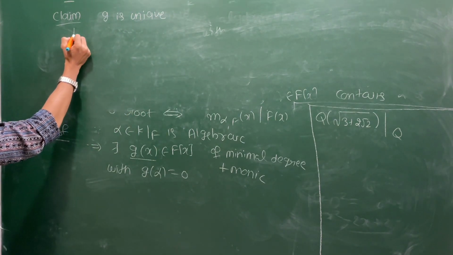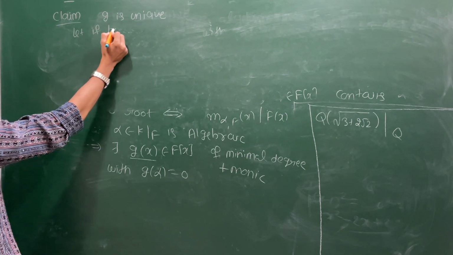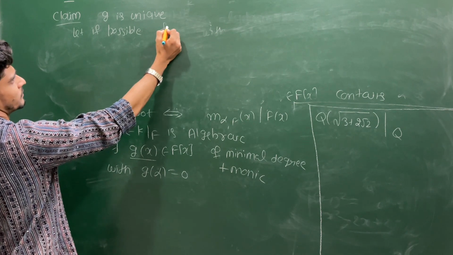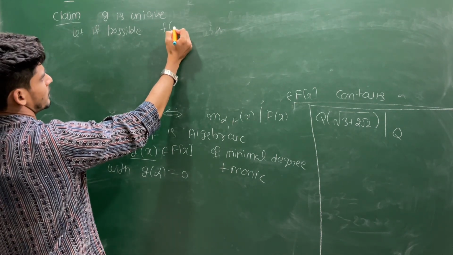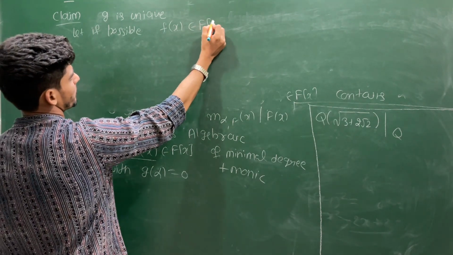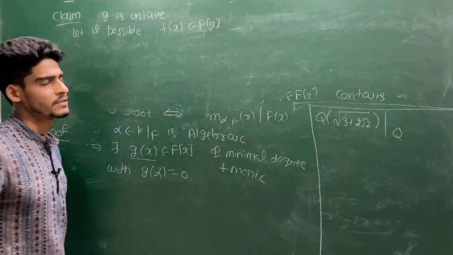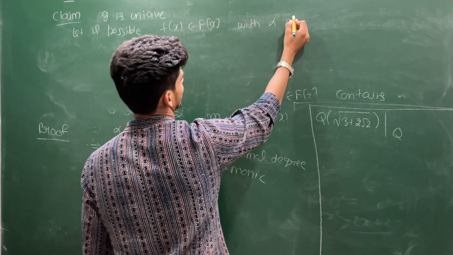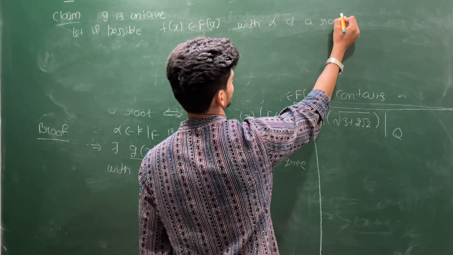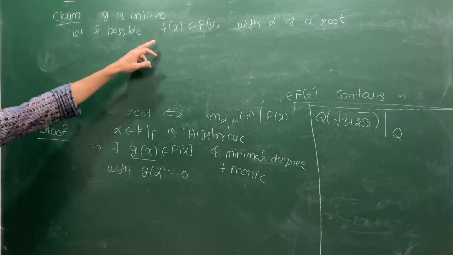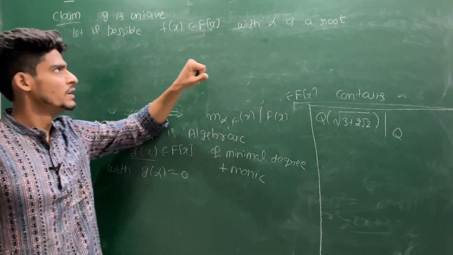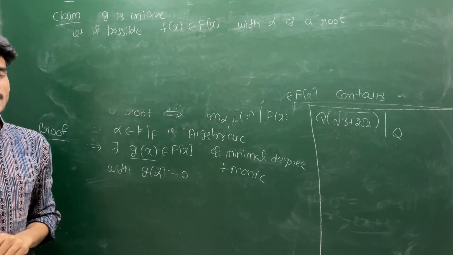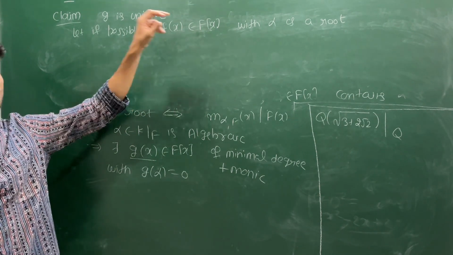Let, if possible, f(x) be any other polynomial in F[x] with alpha as a root. What is the nice property of F[x]? This is a Euclidean domain. You have a distance function here that allows you to use the division algorithm.